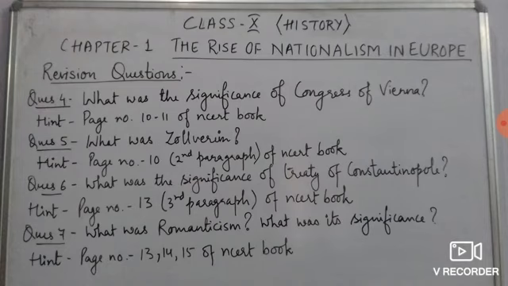Now the next question is, what was Romanticism? What was its significance? The hint is, you'll find about Romanticism on page number 13, 14 and 15. Various examples are given in the NCERT book, which are important from the exam point of view. If you include these examples, Romanticism was basically a cultural movement in which various mediums were used by the artists and the people to express their love for their nation. So examples are given on these pages. You will find out the examples.